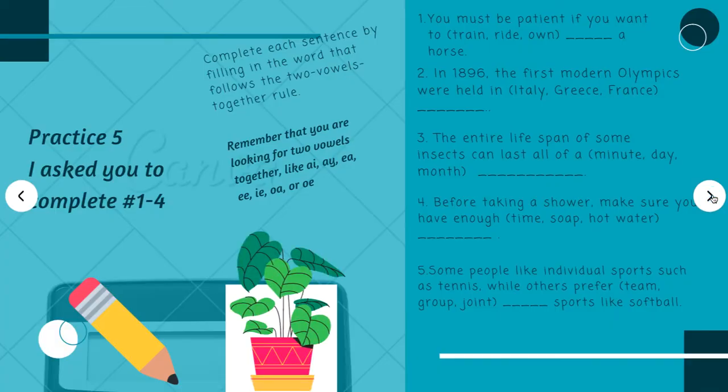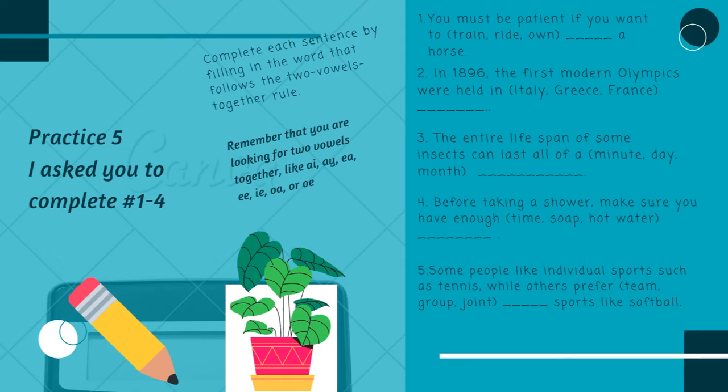Okay, so for practice 5, I asked you to do numbers 1, 2, 3, and 4. You're going to complete each sentence by filling in the word that follows the two vowels together rule. Remember that you are looking for two vowels together, like AI, AY, EA, EE, IE, OA, or OE. Number 1, you must be patient if you want to train, ride, or own a horse. Well, which of those words has two vowels together?